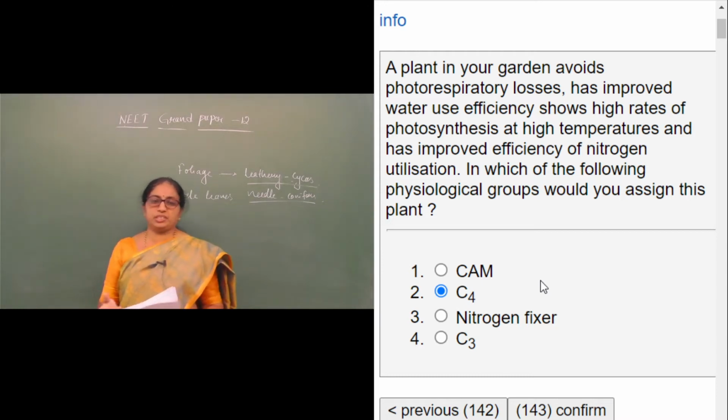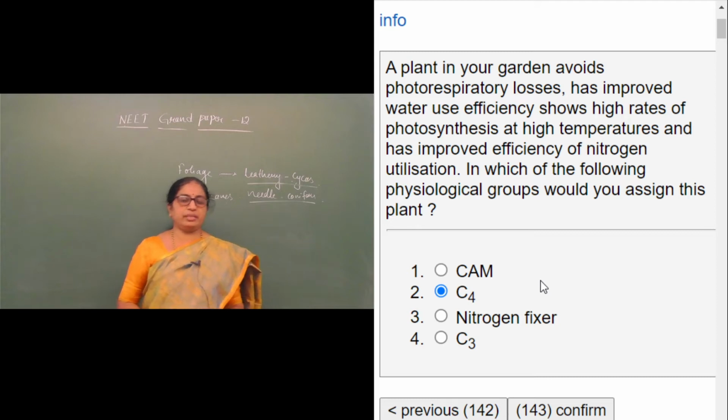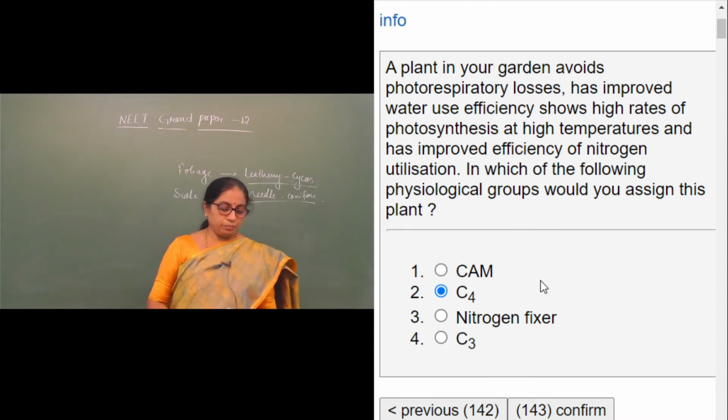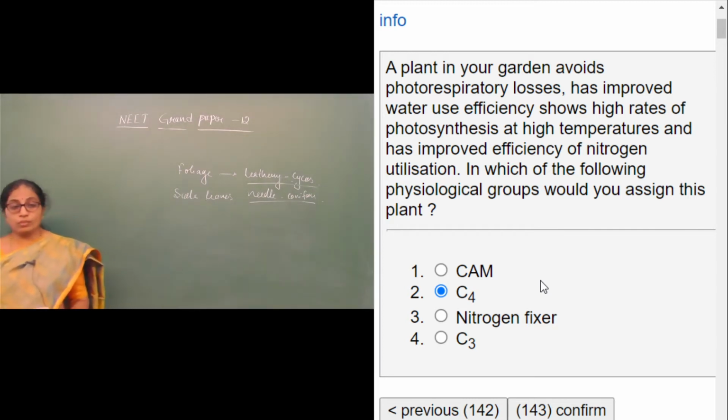Then nitrogen fixing, we know we have a group of plants which help in nitrogen fixation, like rhizobium or pseudomonas, etc. Then C3 plants, the ones which follow the C3 pathway, where the first product that is formed is PGA, which is a 3-carbon compound.